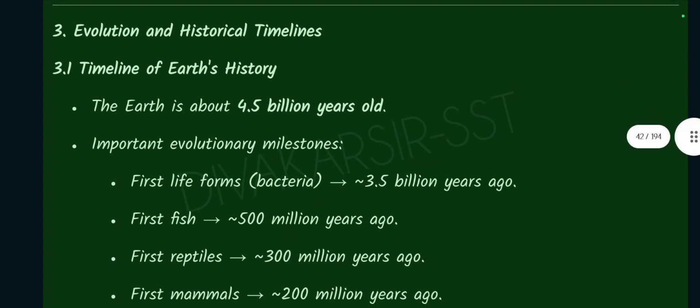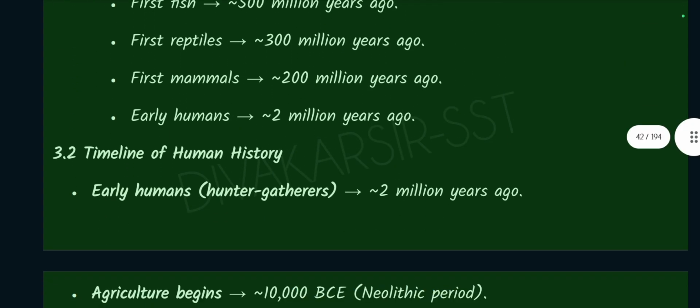Number 3. Evolution of historical timelines. Timeline of Earth's history. The Earth is about 4.5 billion years old. Important evolutionary milestones. First life forms, bacteria, around 3.5 billion years ago. First fish, around 500 million years ago. First reptiles, around 300 million years ago. First mammals, around 200 million years ago. Early humans, around 2 million years ago.